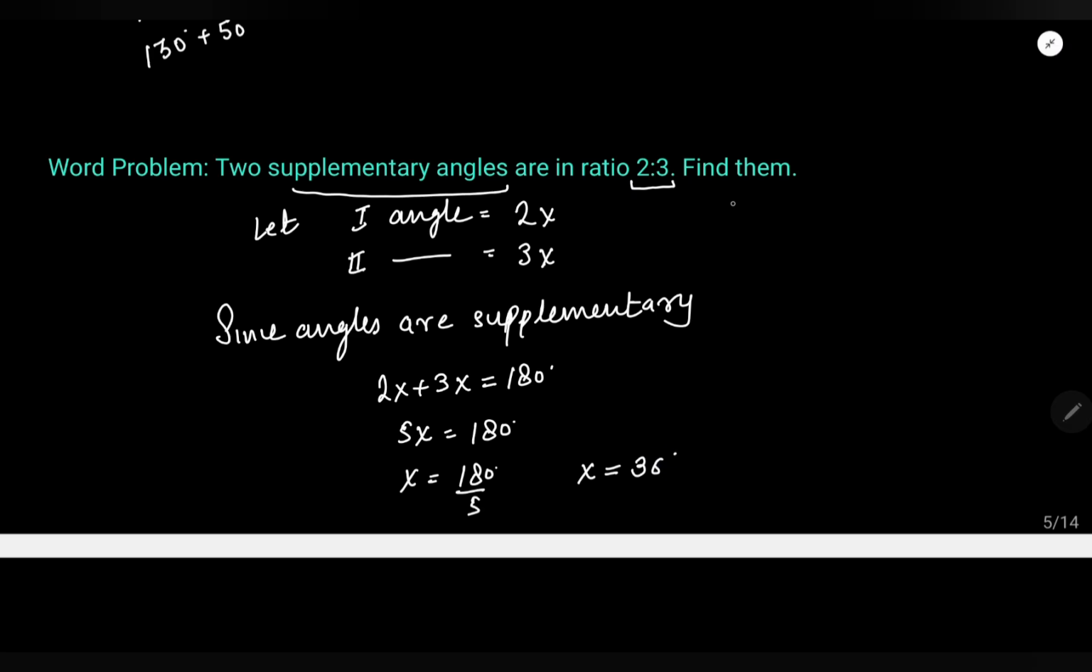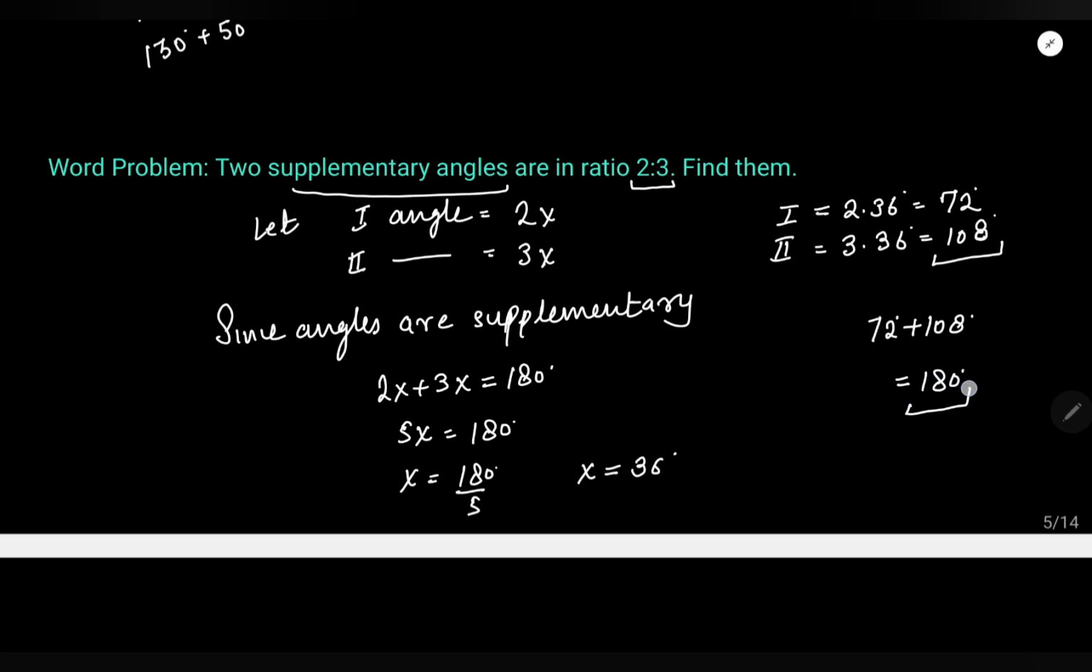So that means our first angle is 2 times 36. That is 72 degrees, right? Our second angle is what? 3 times 36. What is 3 times 36? If you add them, 3 6s are 18 and then 108 degrees. So these are two angles which are in ratio 2:3 and they are supplementary. Now you can verify their sum. 72 plus 108 is what? 180 degrees. So these are the two angles which are in ratio 2:3 and they are supplementary, right?